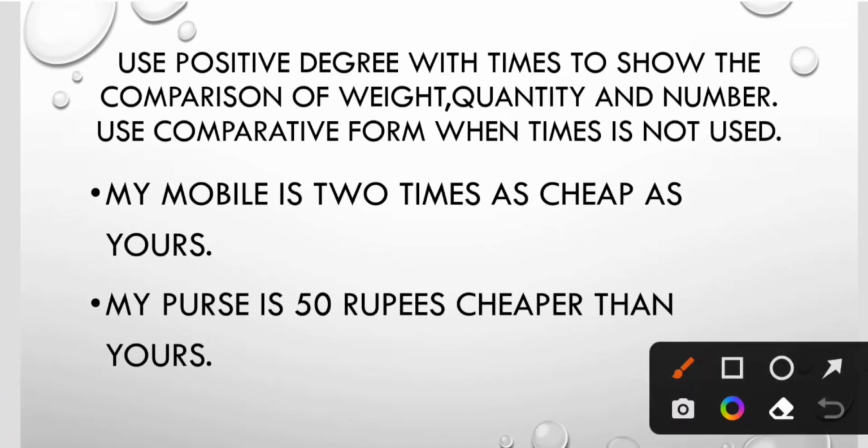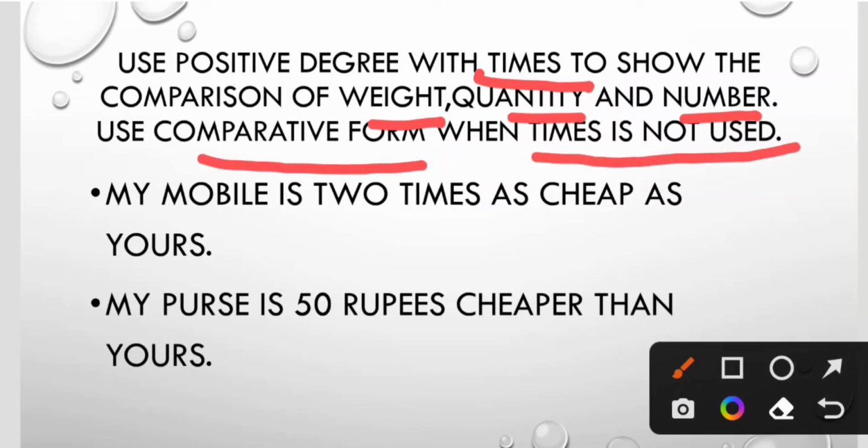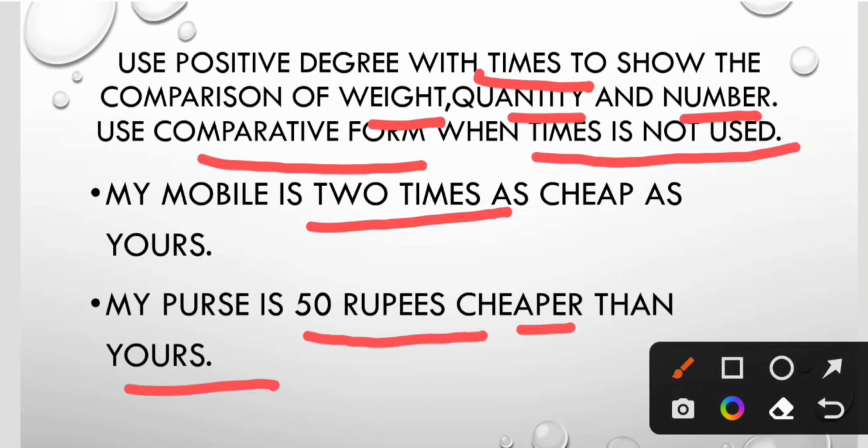Use positive degree with "times" to show the comparison of weight, quantity and number. And use comparative form when we don't use "times". For example, my mobile is two times as cheap as yours. So here we have used "times", so we have used positive degree. My purse is 50 rupees cheaper than yours. Here we are not using "times", so we have used comparative form, cheaper than.